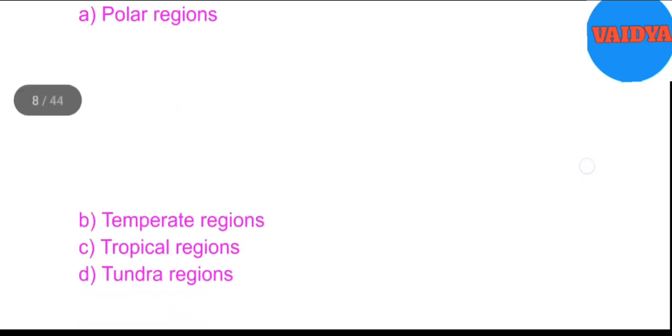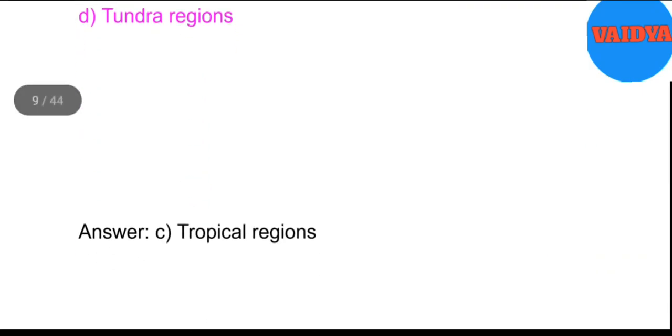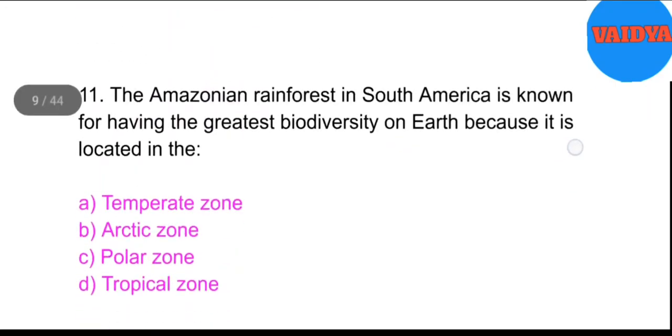10. Which of the following regions exhibits the highest level of species richness? A. Polar regions. B. Temperate regions. C. Tropical regions. D. Tundra regions. Answer. C. Tropical regions.